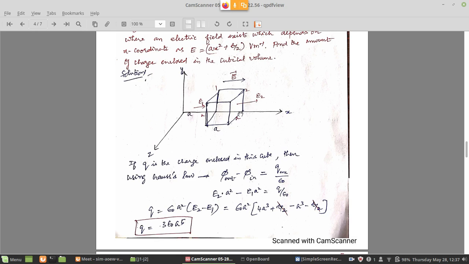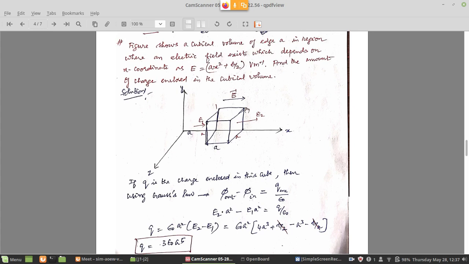So at E2, the second phase, what is the value of x? Let us say x is 0 at the origin. For the first phase, x is equal to a. Along the x direction, we have moved a distance a. Then there is the cube. Cube is having another a length, edge length. So the distance for the second phase on the x-axis is 2a. It is perpendicular to the x-axis at a distance 2a, the plane. So the second plane is therefore having an area a square and the distance is 2a. So x is equal to 2a there.